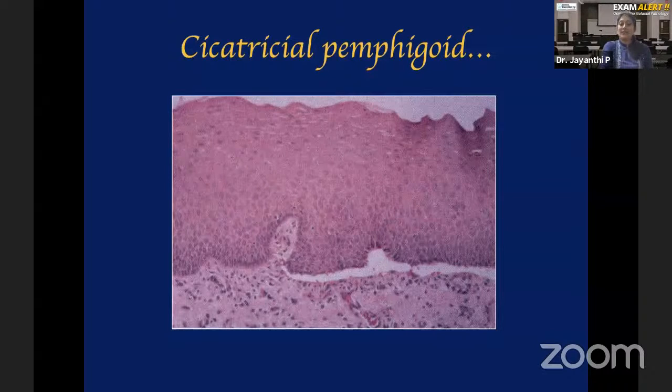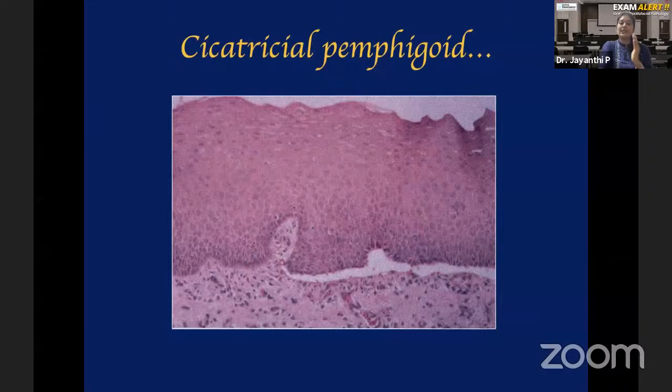So that is a very, very important differentiating feature between pemphigus and pemphigoid, because in pemphigus you see an intraepithelial split, whereas in pemphigoid, whether cicatricial or bullous, you see a subepithelial split. All this can be appreciated only histopathologically. Clinically, you cannot tell whether it is an intraepithelial or subepithelial split. Clinically, all this is going to show vesiculobullous lesions only.